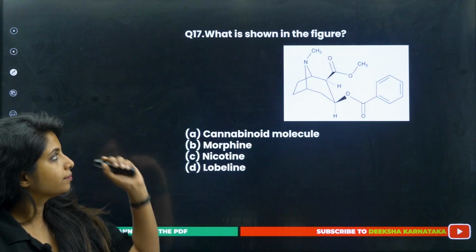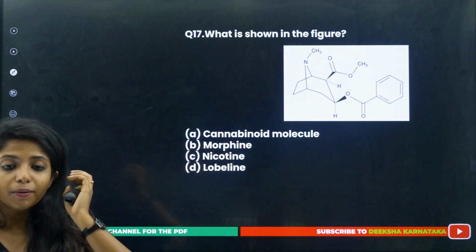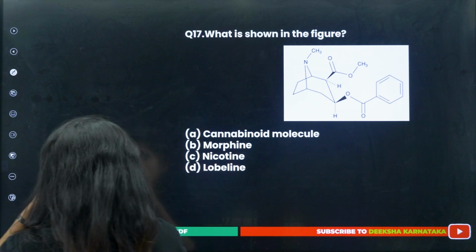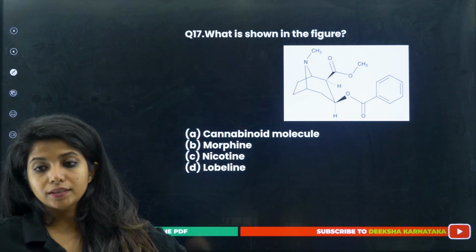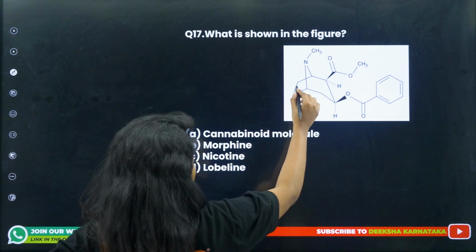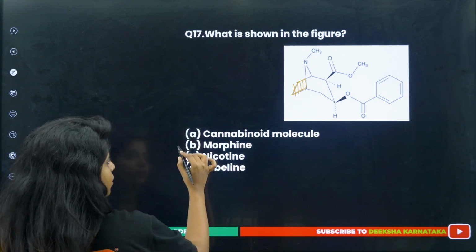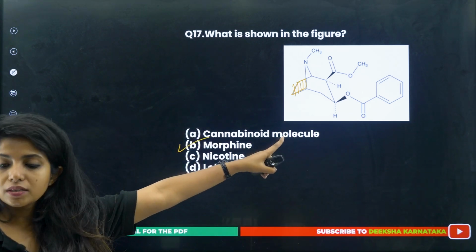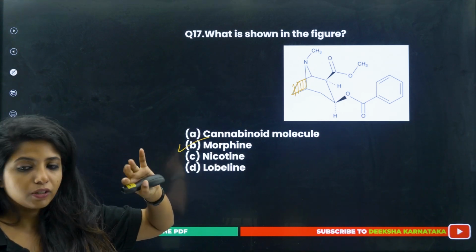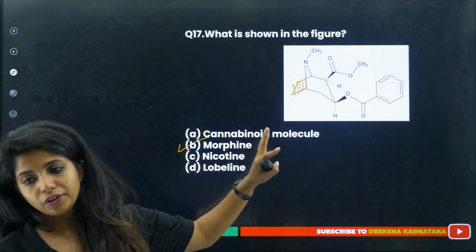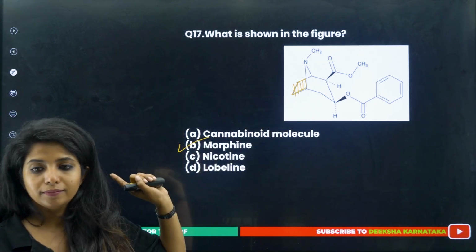Okay. Now, what is shown in the figure? This particular figure is not given in your NCERT, but the question has come. So how can you understand what is shown in the figure, children? What is this particular thing? Always remember, I told you in the session on drugs and alcohol, whenever a big structure comes, just understand this is morphine. This is the correct answer. You can have a look at the structure. There is no way we can remember it, but use your imagination, otherwise it will be difficult. So these are the legs, and over here, what do we have? We have a beak, and that is morphine.